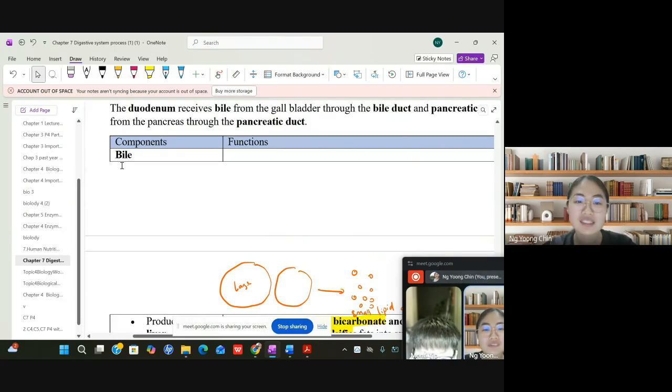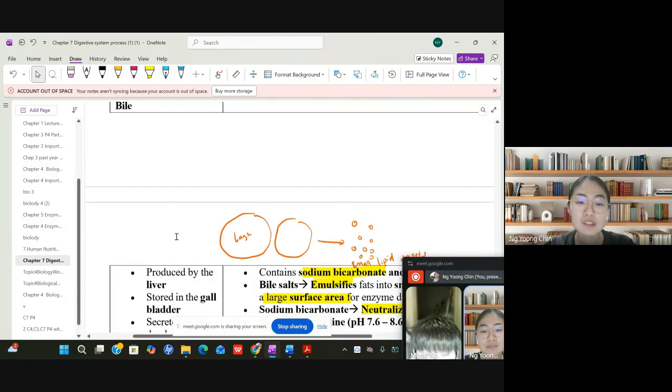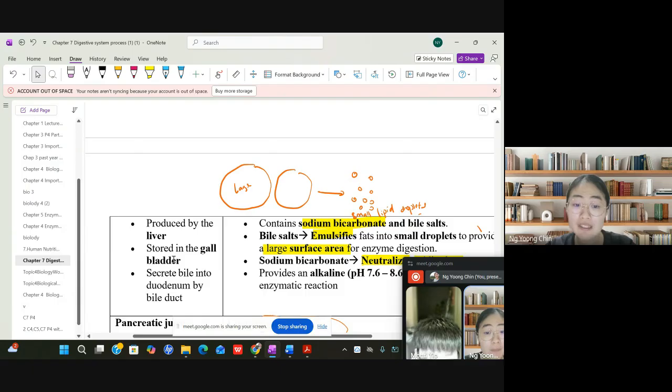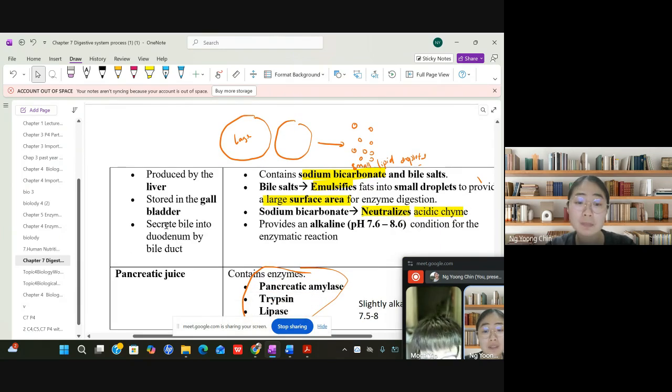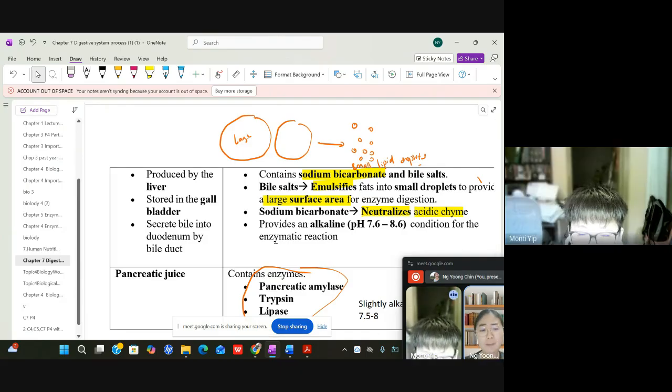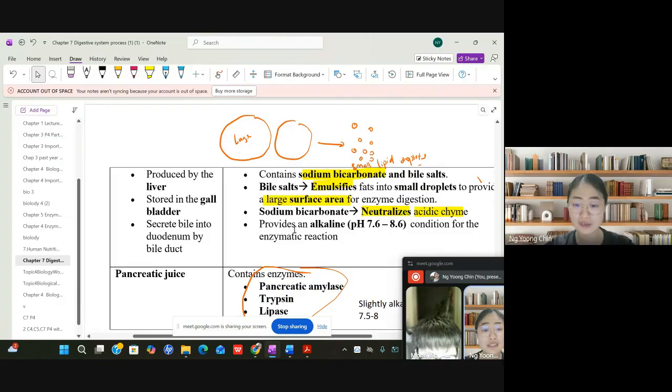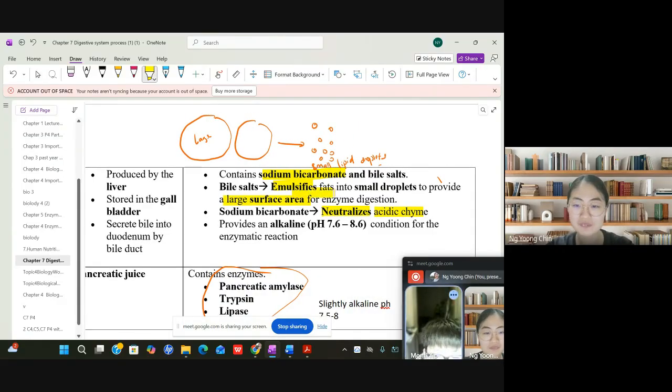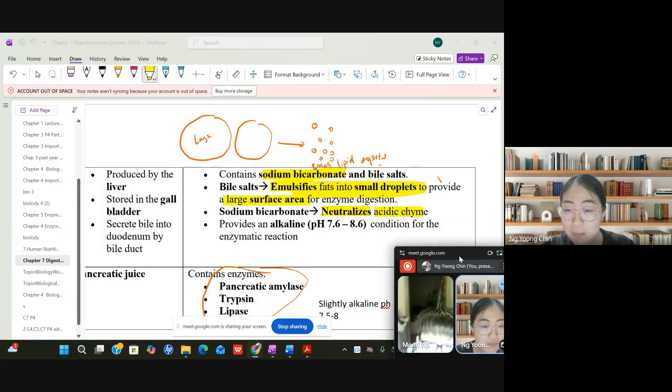Bile is produced by the liver and stored in the gallbladder. Whenever the small intestine needs the bile, it will secrete the bile into the duodenum through the bile duct. So what is the function of bile? As you said, bile is alkaline, and it does the emulsification. So Monty, what is meant by emulsification? Maybe you can explain to me.